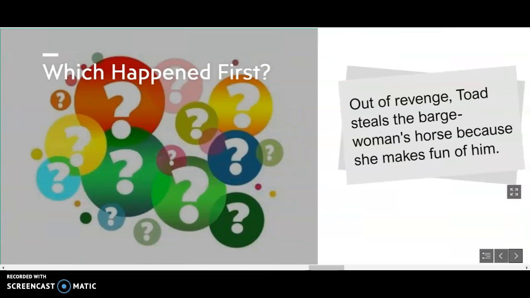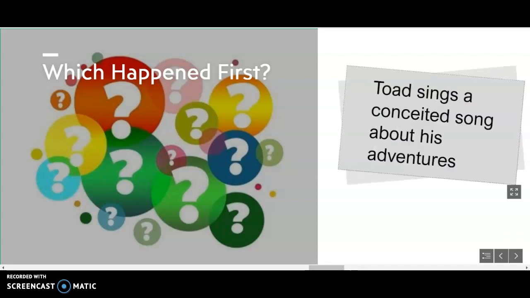Our next one. Out of revenge, Toad steals the barge woman's horse because she makes fun of him. So that's an event that happened. Toad sings a conceited song about his adventures. Remember that word conceited? That means you're thinking way too much about yourself. You're thinking too highly of yourself. So think about which one happened first.